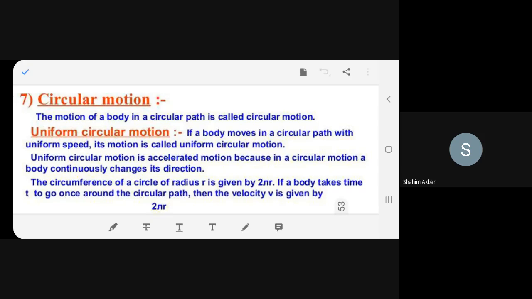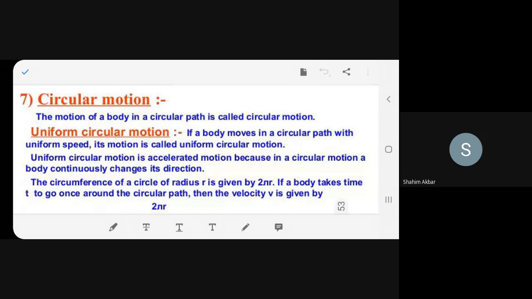A body, ma'am, which moves in a circular path. If a body moves in a constant circular path with the same uniform speed, then its motion is called uniform circular motion.